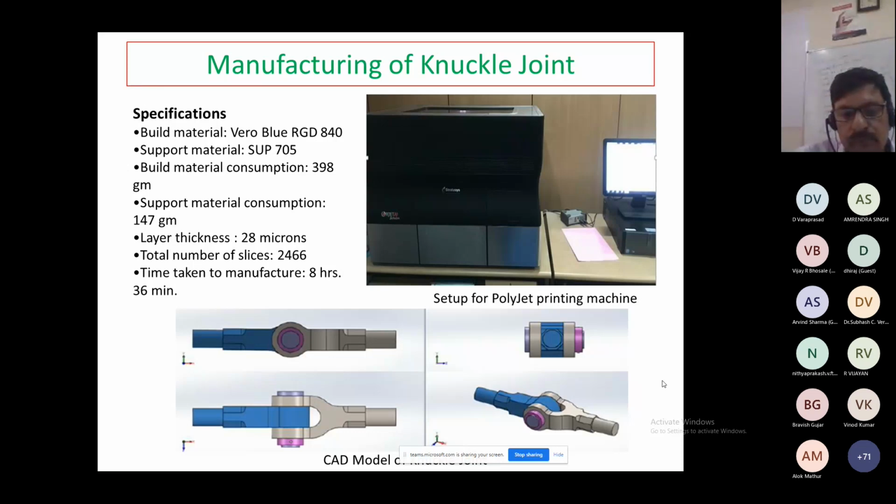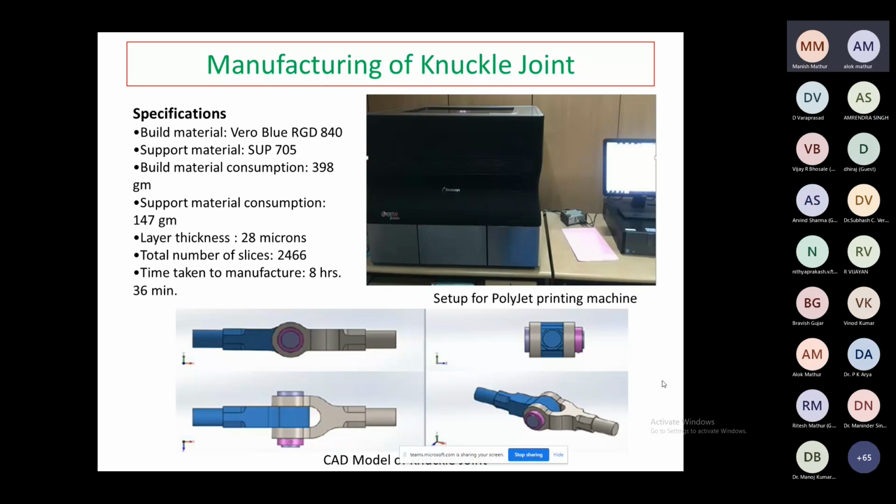First, I will try to show you the analysis we have studied, that is the dimensional analysis. First we do this for the knuckle joint part with the help of polyjet printing technology. So we have used the polyjet printing technology. Another we have made with FDM technology. In polyjet we use liquid polymer. In FDM we use a solid part, the filament, in that case.